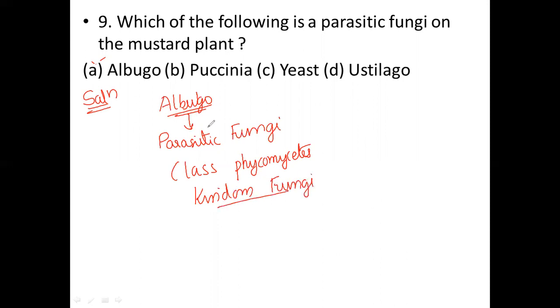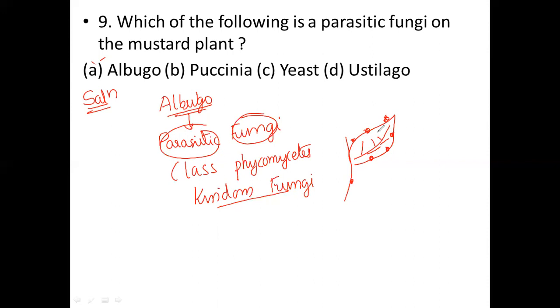If a leaf of the plant is infected with Albugo, a small white powdery surface accumulates on the leaf lamina or the stem or nodal region or anywhere.